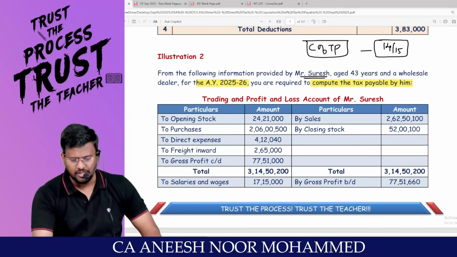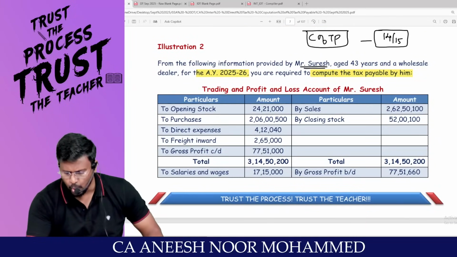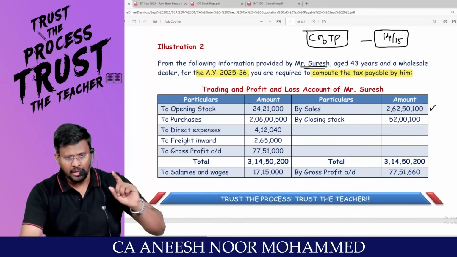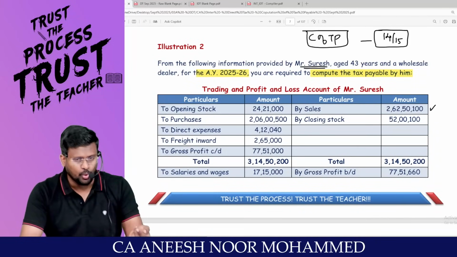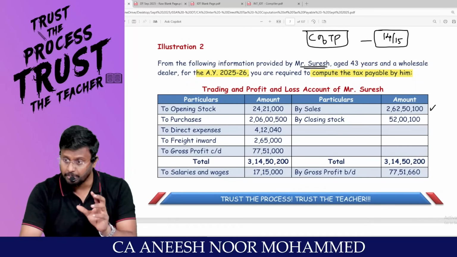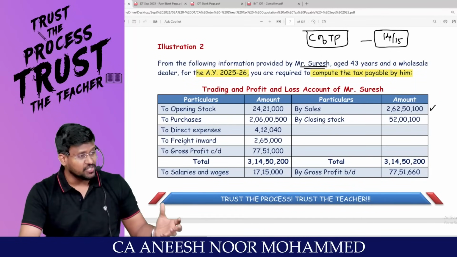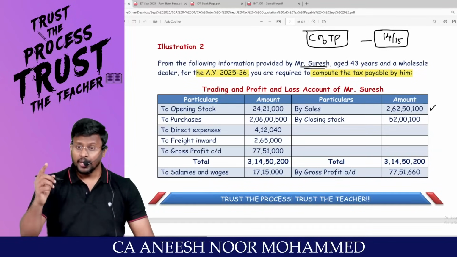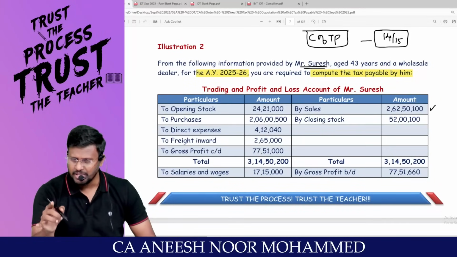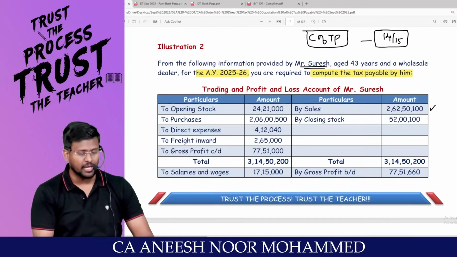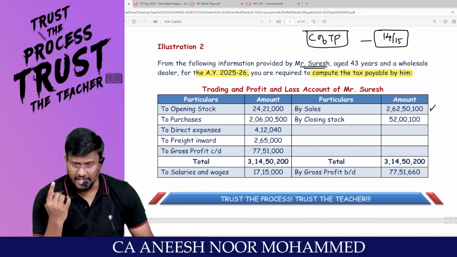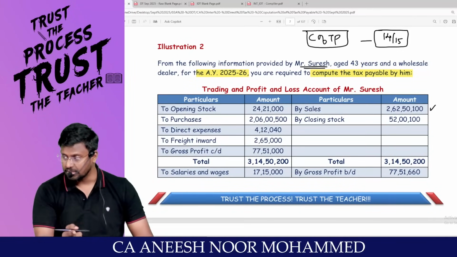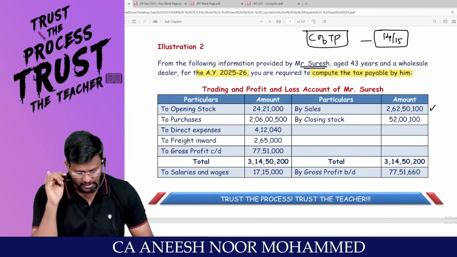The Trading and P&L account of Mr. Suresh has been given. Sales is 2 crore 62 lakh 50,100. Generally, my dear lovable students, if your turnover exceeds 2 crore, you are not entitled to travel through the presumptive tax route. But as per the amendment, up to 3 crores you can use the presumptive tax route, if cash receipts and cash payments are within 5%. I just read the sales, but the immediate point connected in my brain is presumptive taxation. Like this, you should be able to connect a lot of provisions in the sections.